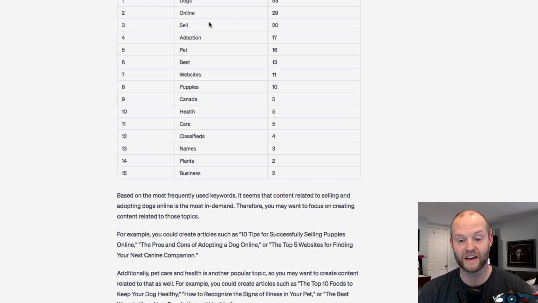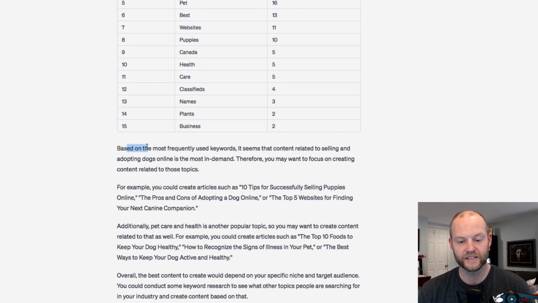Here are the keywords used most frequently based on the top 30 websites that come up for that phrase, asking where do I list a dog online. Chat also said, based on the most frequently used keywords, content related to selling and adopting dogs online is most in demand, which makes sense. Therefore, you may want to focus on creating content related to these topics. For example, articles such as top tips for selling puppies online, or pros and cons of adopting a dog online. That's awesome. Or the top 5 websites to find your next canine companion.